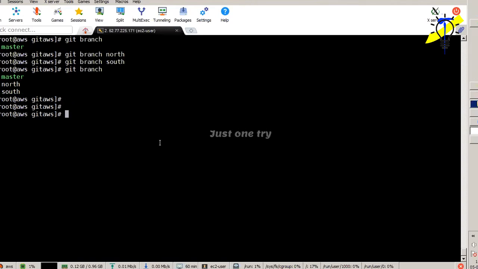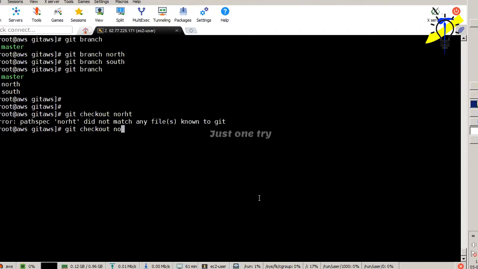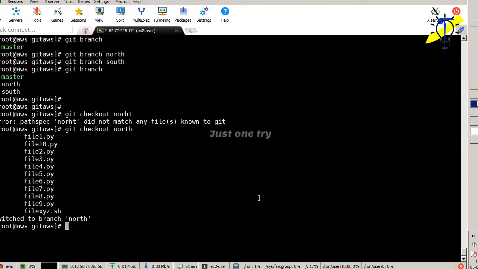If I want to get into only a particular branch, then we can use the git checkout command. Which one do I need to go to? North. Typo error. Now you can see I switched to the branch north.